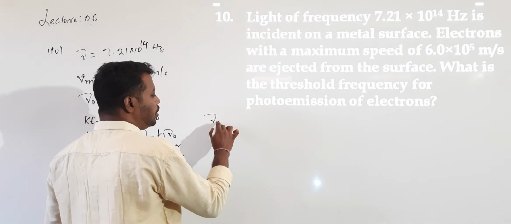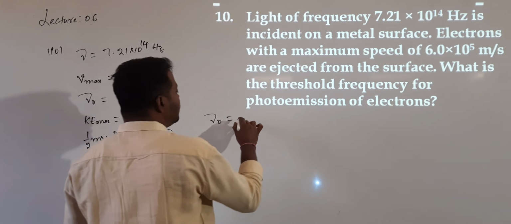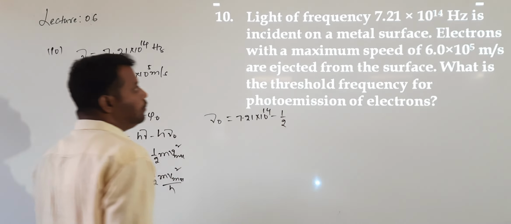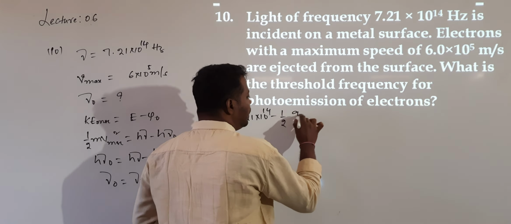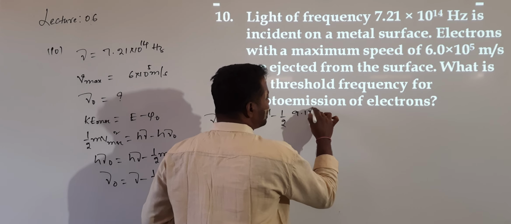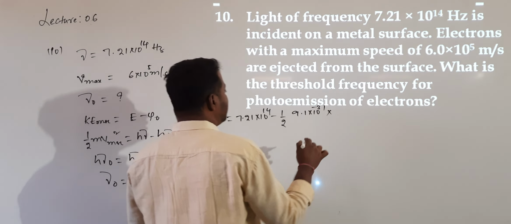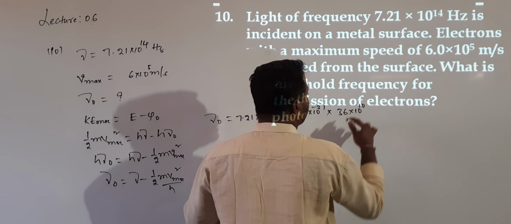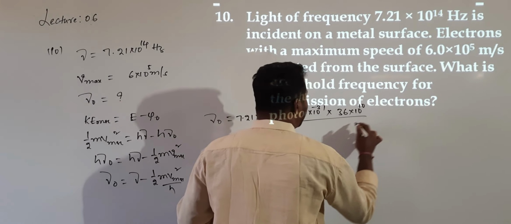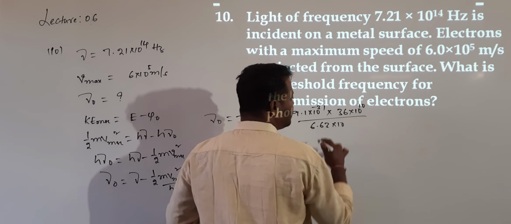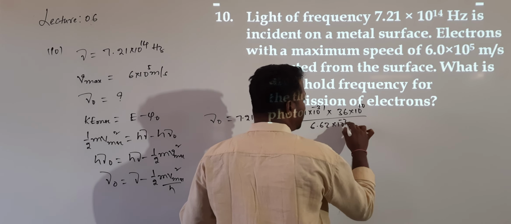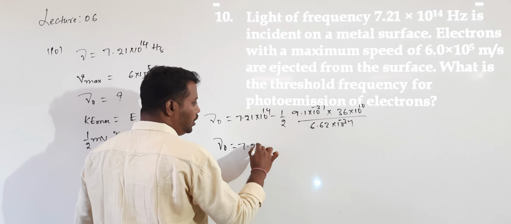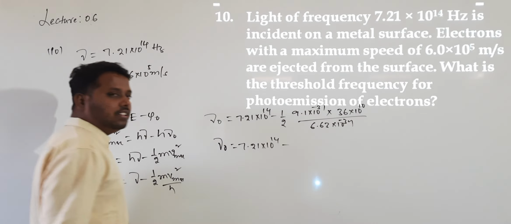Substitute the values. Mu naught is equal to 7.21 into 10 power 14 minus 1 by 2 into m, where m is the mass of the electron, 9.1 into 10 power minus 31, into velocity square, 36 into 10 power 10, divided by h value, 6.63 into 10 power minus 34. You simplify this.